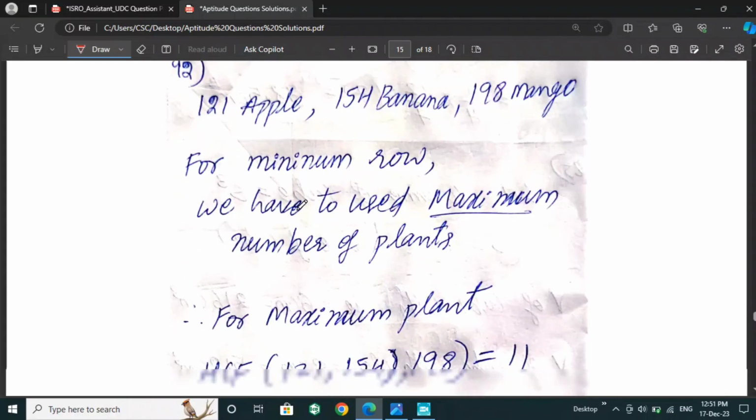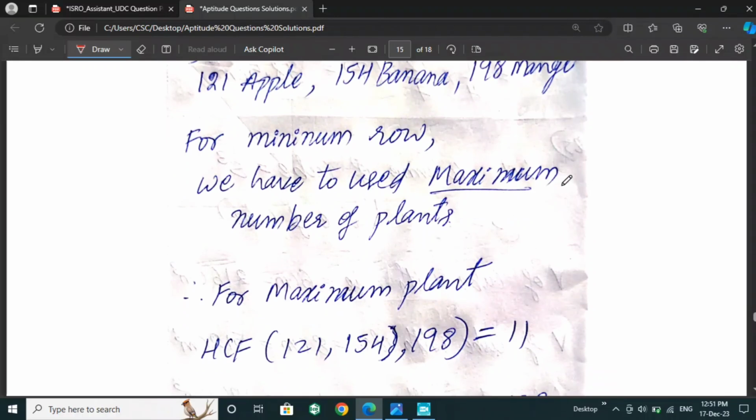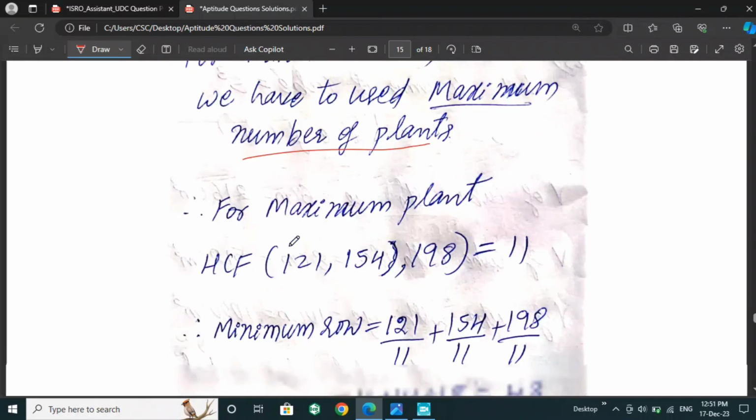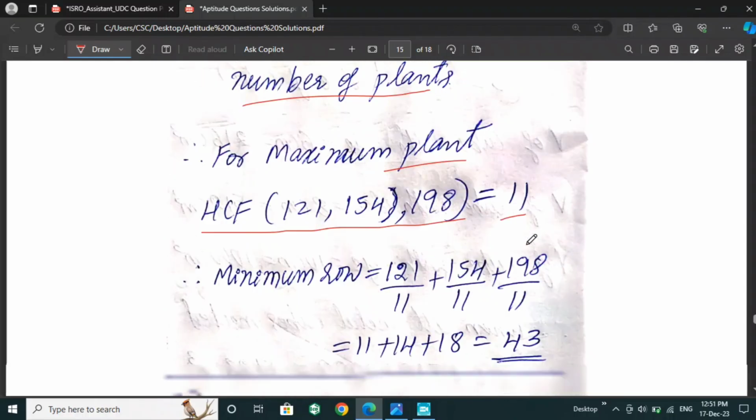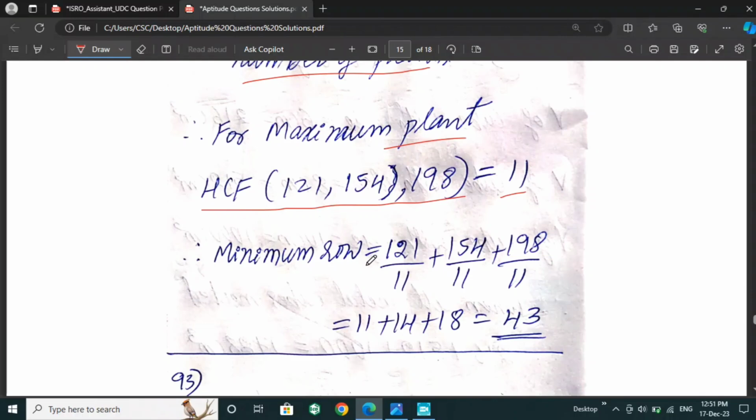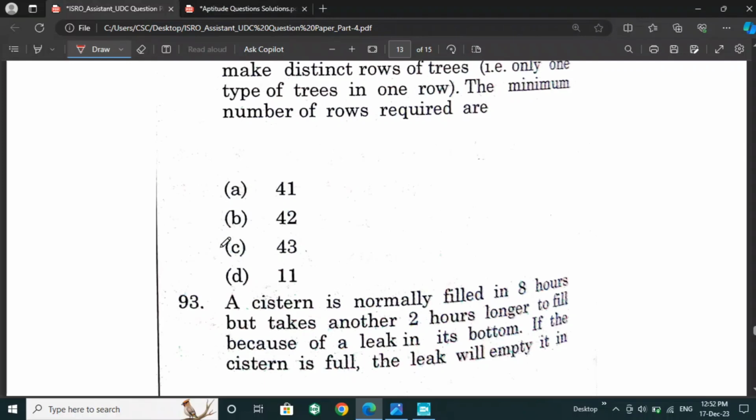For minimum rows, we have to use the maximum number of plants per row. So we have to take the HCF of these numbers, and we will get 11. Then to get the minimum rows, we divide the number of plants by it. After dividing, we will get 43 as the answer. So option C is the right answer.